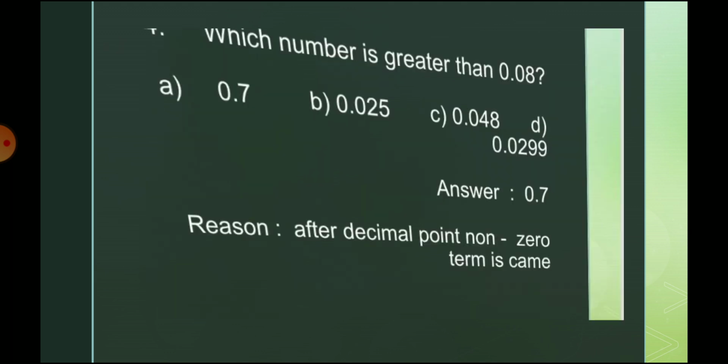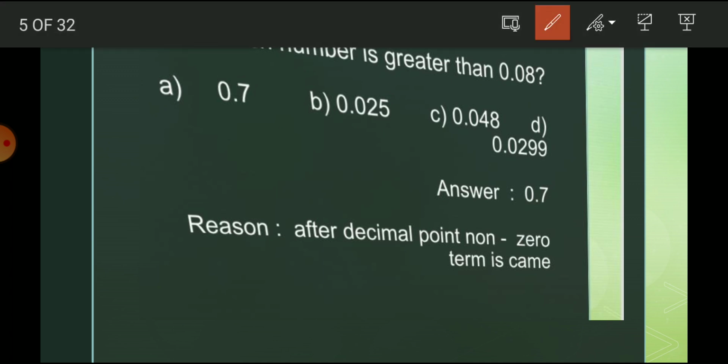The first question: which number is greater than 0.08? The options are 0.7, 0.025, 0.048, 0.0299. The answer is 0.7, because we compare each option.